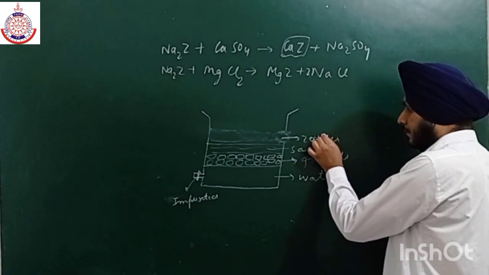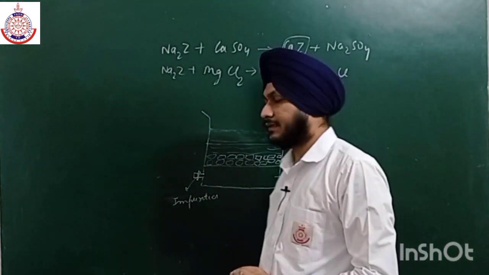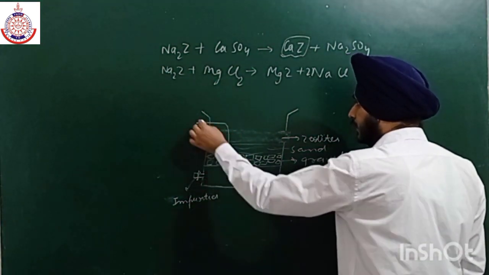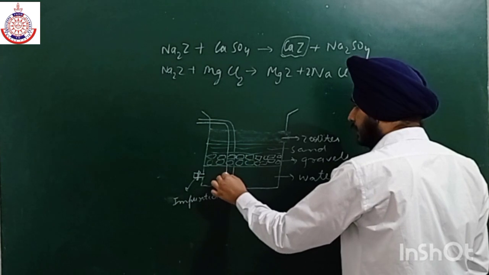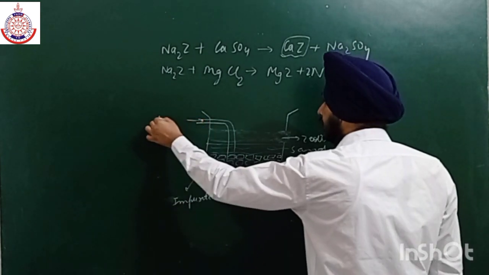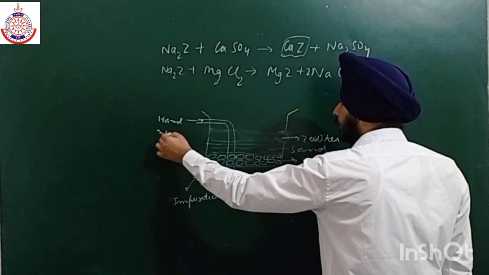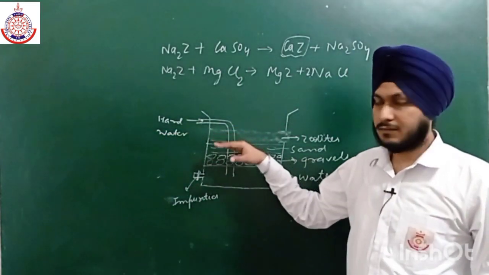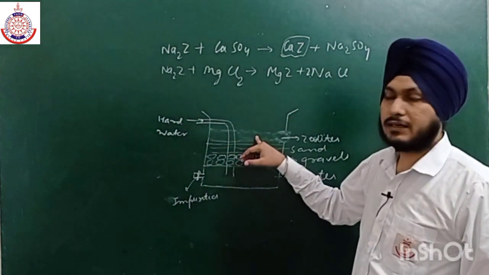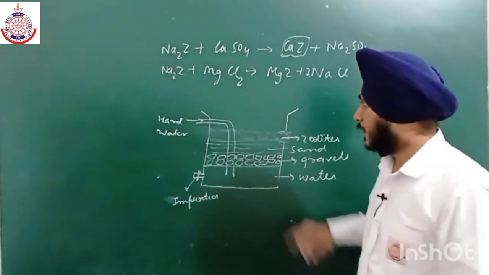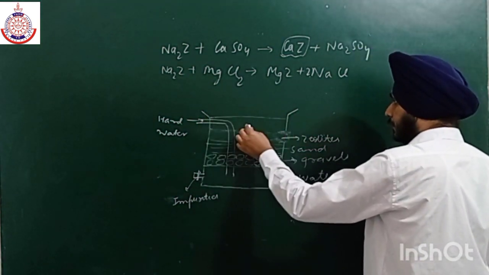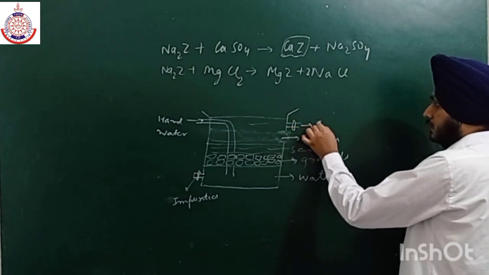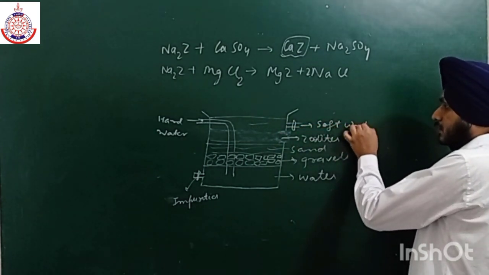Now we enter the hard water with the help of a cylindrical pipe to the bottom of the water which is present. From here we enter the hard water. As the hard water starts rising through this gravel and sand, it reacts with zeolite. And here we will get the soft water. There is also an outlet for the soft water. From here we can easily get the soft water.